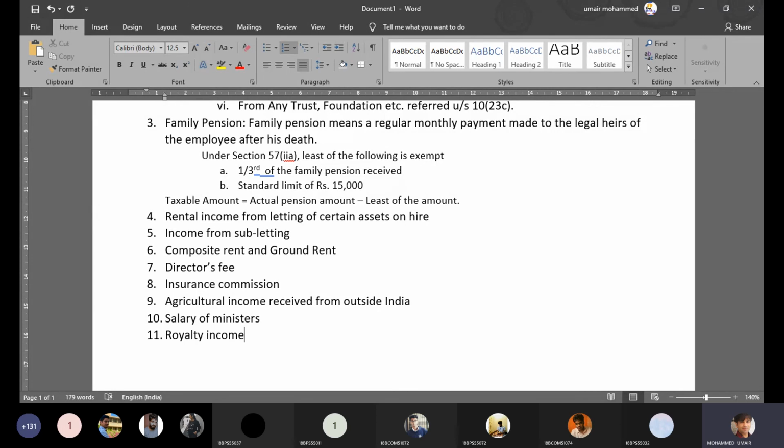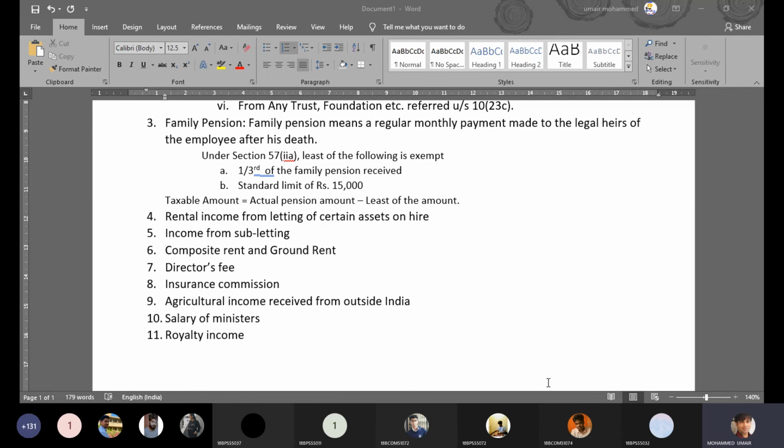If not, then the royalty income will be taxed under the head other sources. Of course, the list goes on, so I just want to stop here. For other things, all you have to do is apply the provisions, apply the basis of charge. Simple. That's how it is.